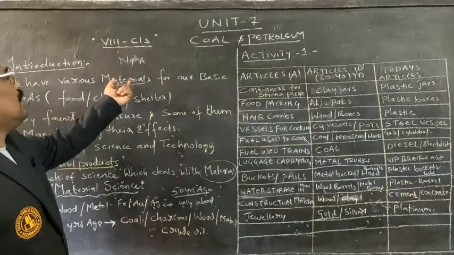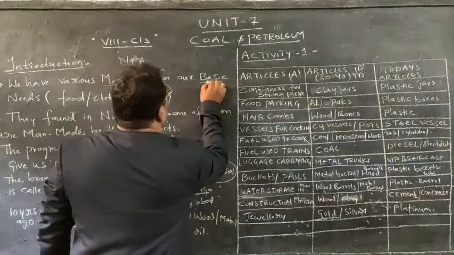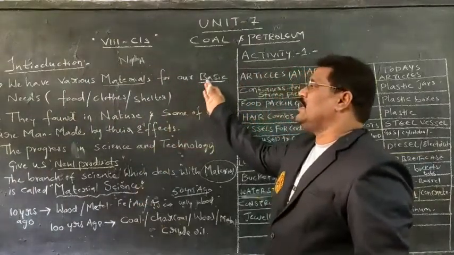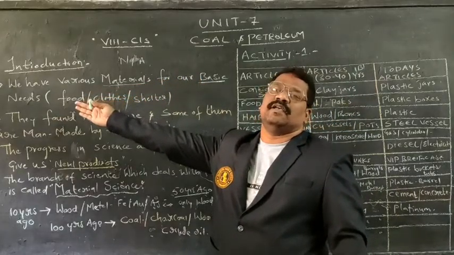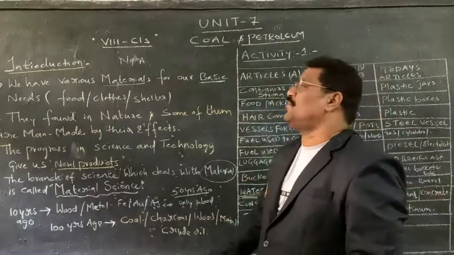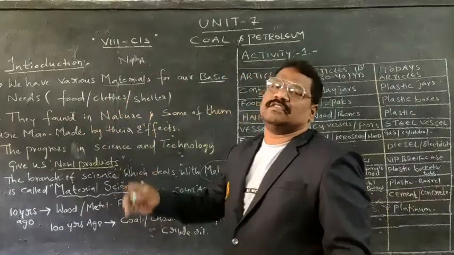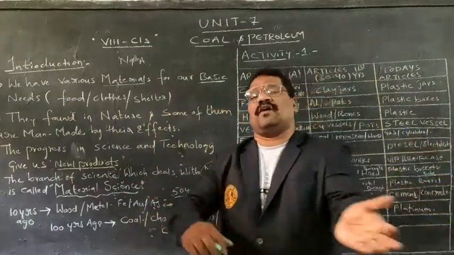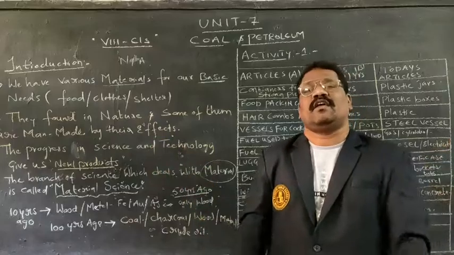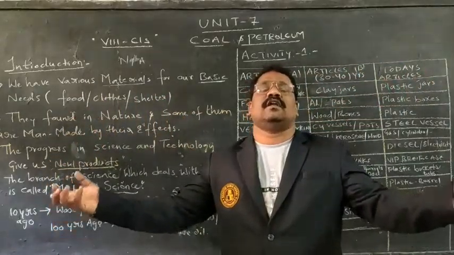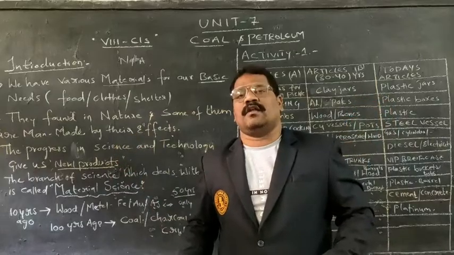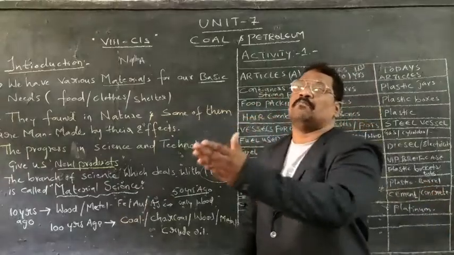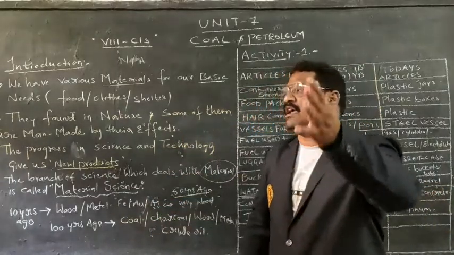Why? These materials are required by humans for basic needs. What are those materials? The food we eat, the clothes we wear, the shelter where we live, as well as what we need to travel from one place to another. All those materials needed by a human can exist in two different ways: natural material as well as man-made material, made by certain efforts.